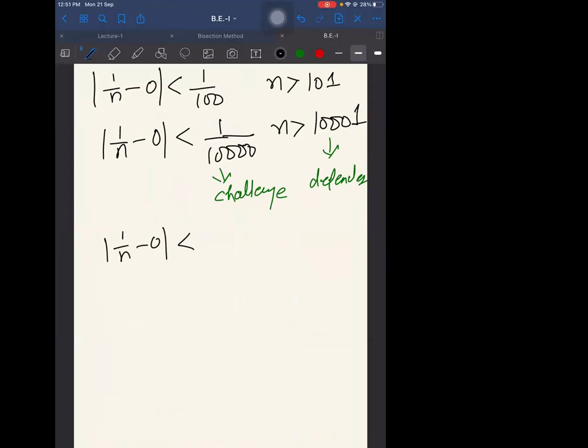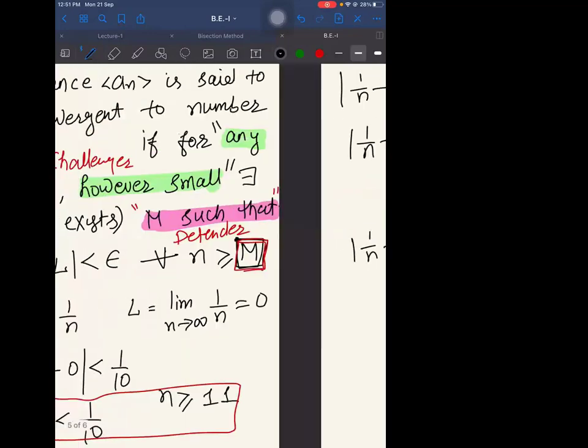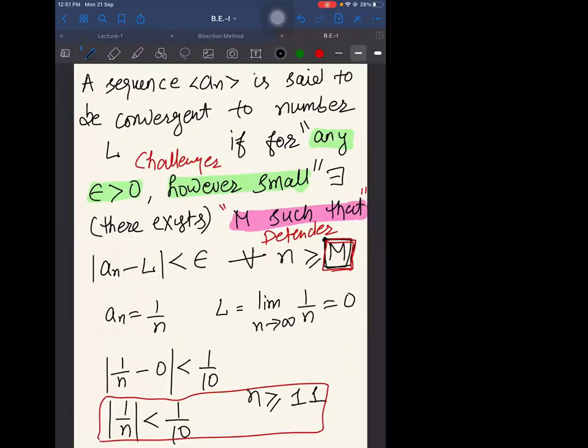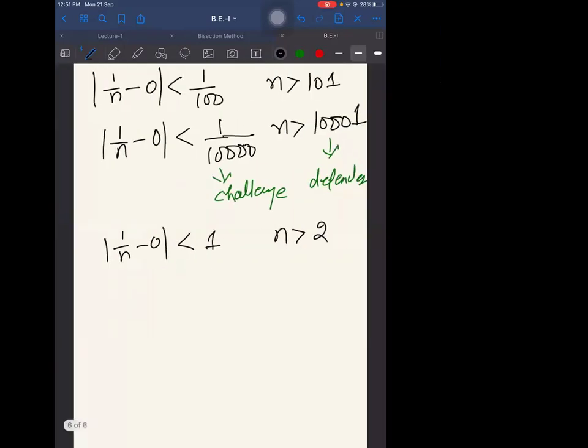One. 1 is already defended. You just put a 1 over there, 2 over there. So what is your take on this? Can it be defended every time? Yes, sir. There should be only natural numbers on the right side. Epsilon should be a real number, and m should be a natural number. Always true. Fair enough. Let's move to another example.